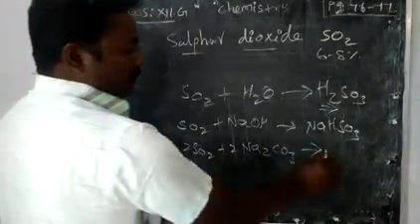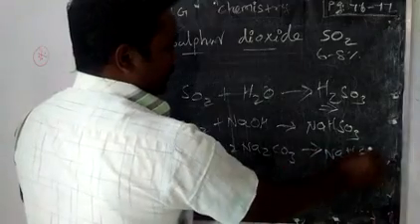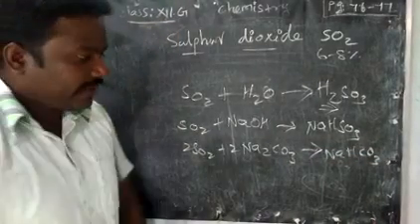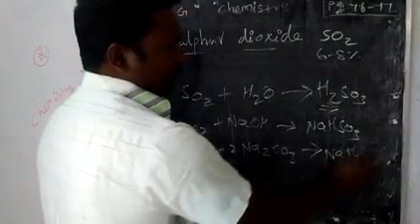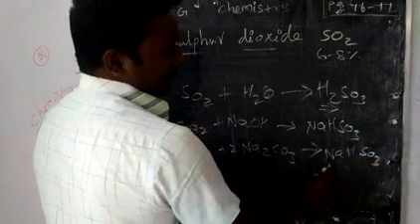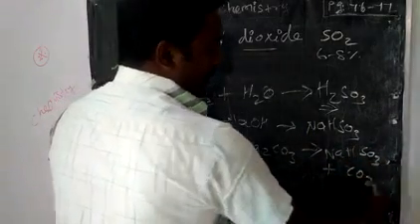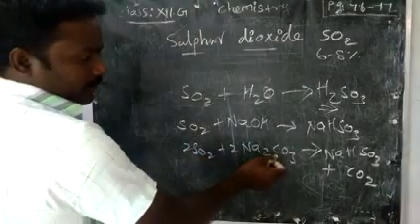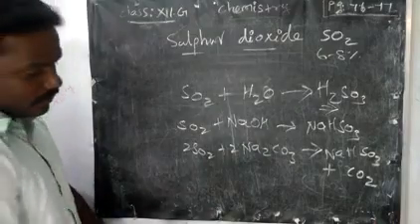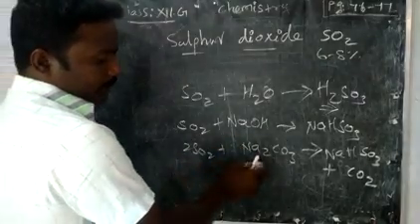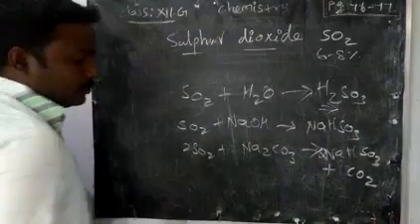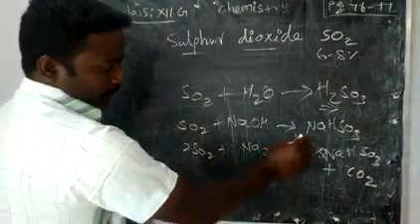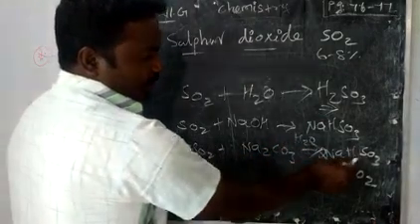Again it will form sodium bisulfite with carbon dioxide, right? For balancing, we have only 1 mole of carbonate, so 2 sodium, 2 sulfur, we can take 2 moles. Here we also want to add 1 mole of water, so that 2 hydrogen come.